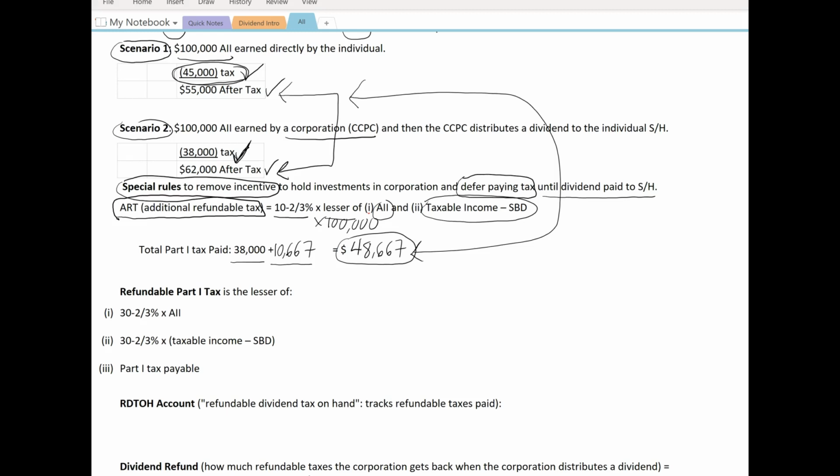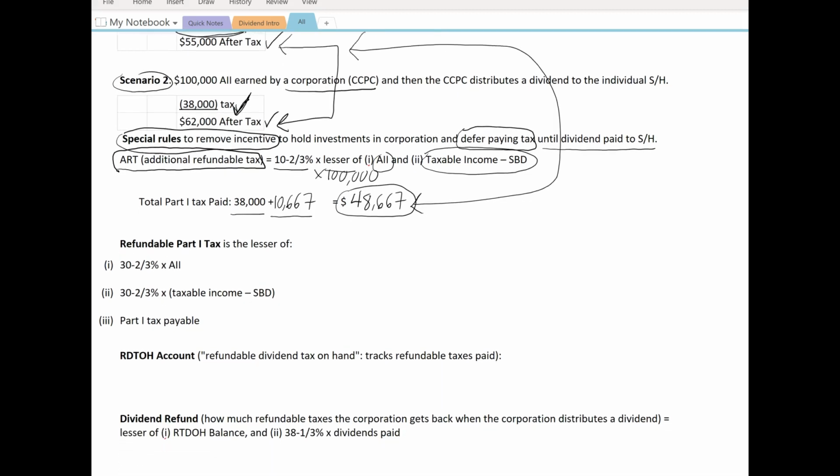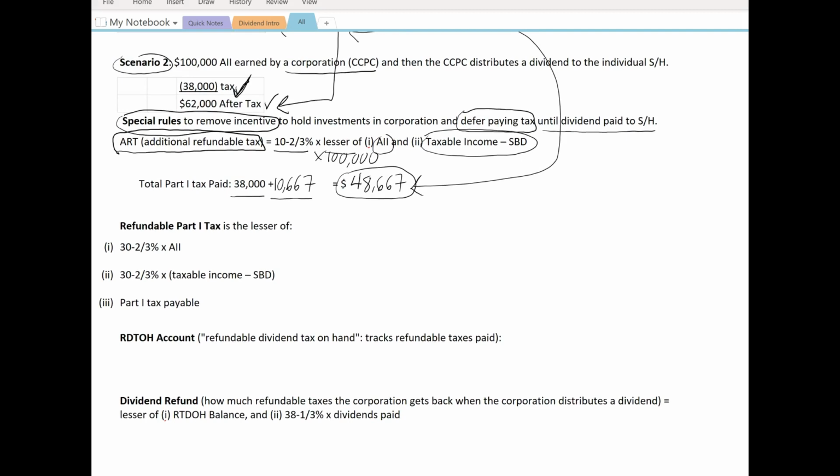Now, that's the first part of this scenario. The second part is, when the corporation ends up paying a dividend to the individual shareholder, the shareholder will have to pay individual tax. So that seems kind of unfair, because overall the corporation is going to pay this huge amount of tax, $48,667, in the year they earn the aggregate investment income. But when the CCPC pays a dividend to the shareholder, the individual shareholder will have to pay another layer of individual tax. So that seems kind of unfair.